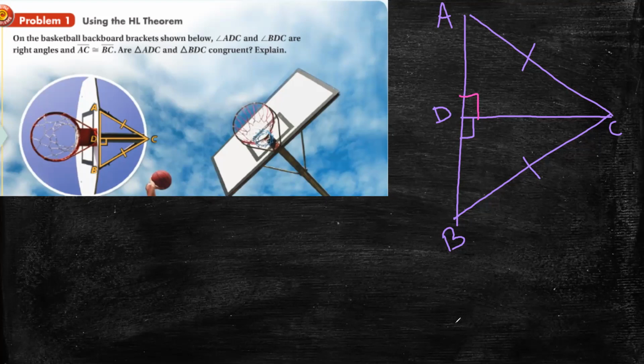The first step: if I see a right triangle, I ask myself, oh, I have to go to the HL theorem. This is the first step. The HL theorem asks me to check three conditions. The first one, if the triangles are right.